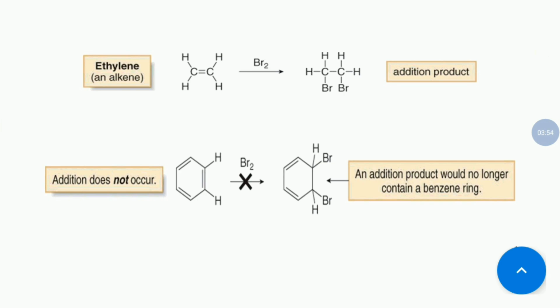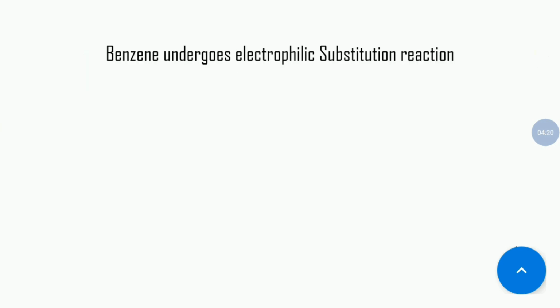We all know that an aromatic compound is a more stable compound in chemistry. So our benzene becomes a less stable compound after addition reaction. So this will not be desirable for benzene. Now, benzene undergoes electrophilic substitution reaction.